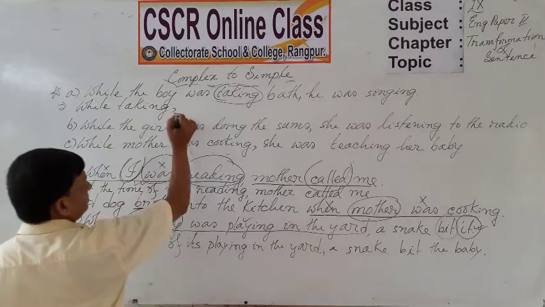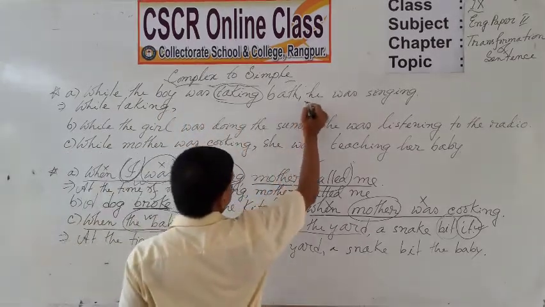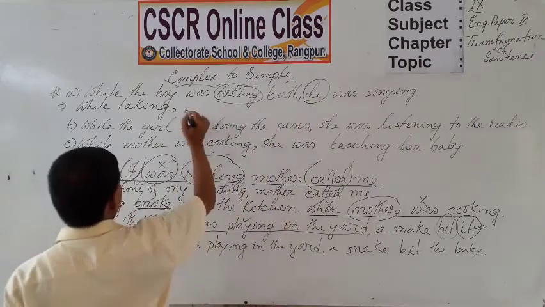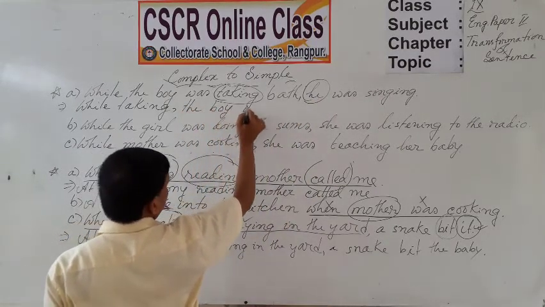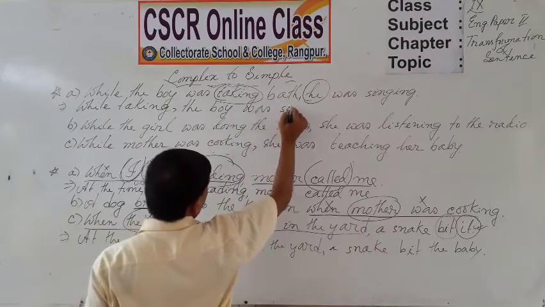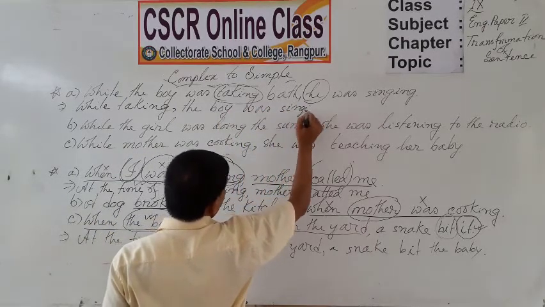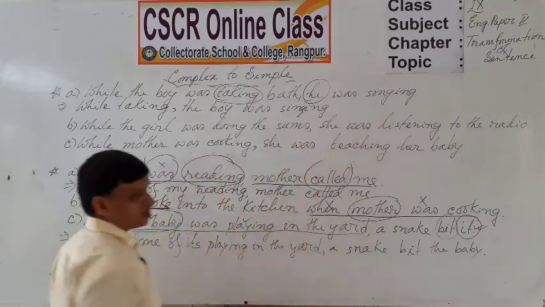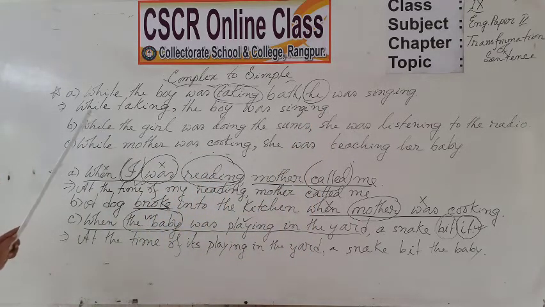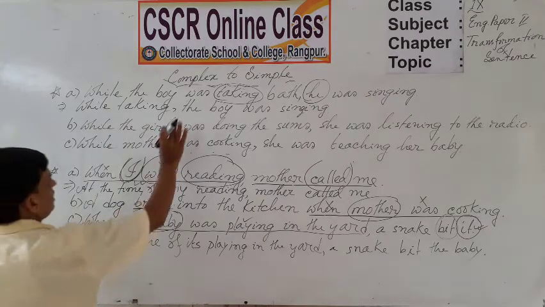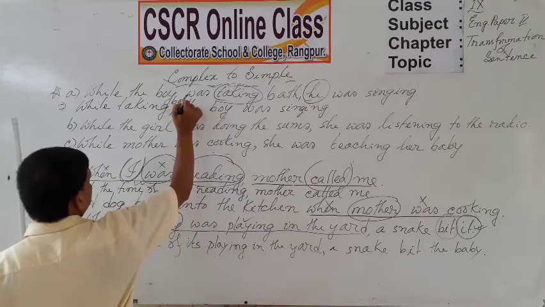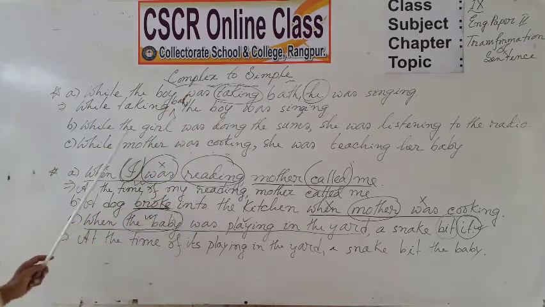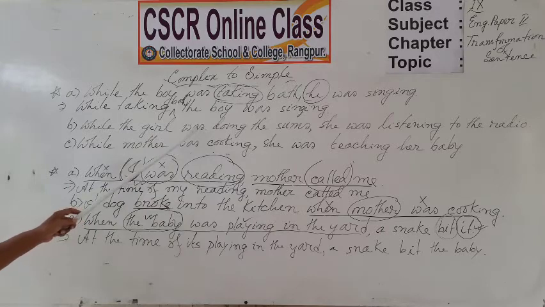Dear students, and it is better to write here the noun, the boy, was singing. Now, dear students, while taking bath, the boy was singing.